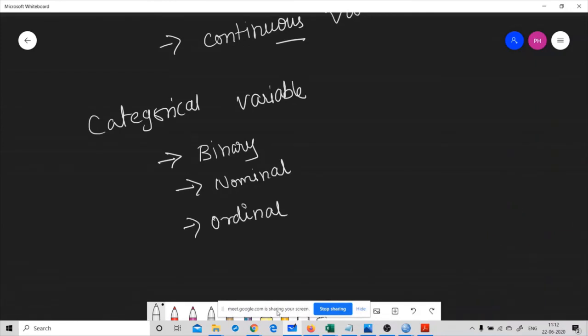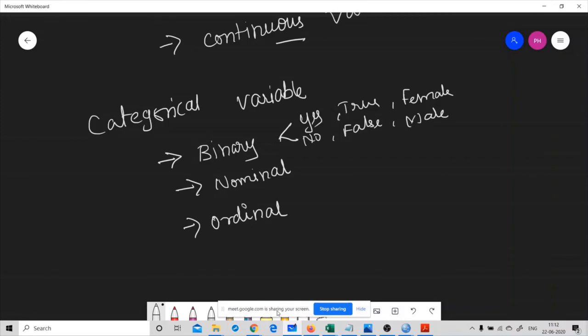So what is meant by binary? If the variable contains yes or no, true or false, only two categories, for example gender, female or male, these types of variables are called binary variables. So the variables which are composed of only two categories are called binary variables.